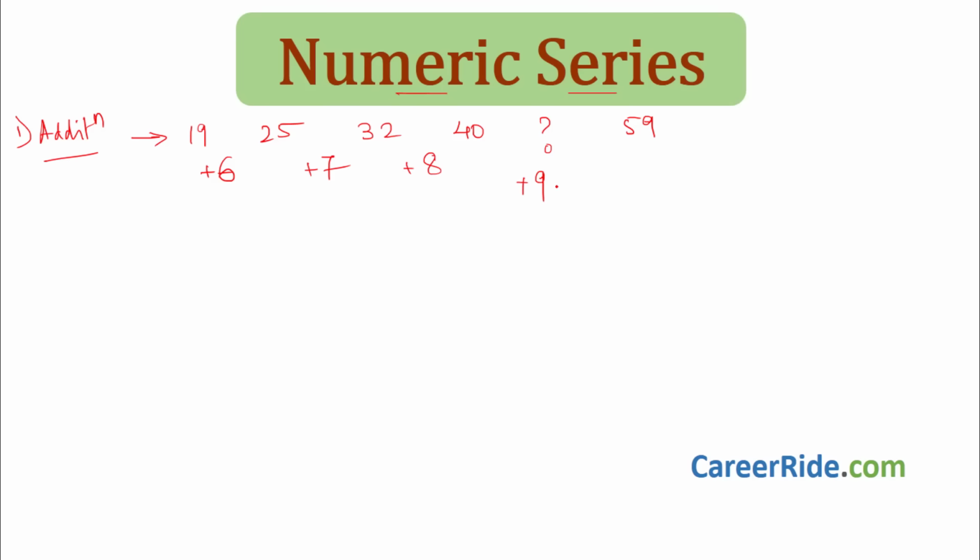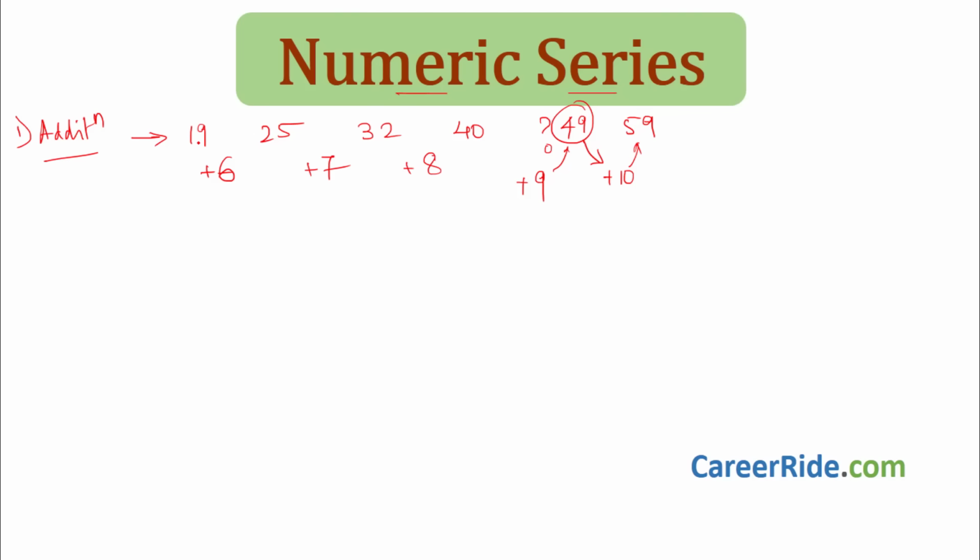Plus 9, okay. Then you will get some answer over here, and in that you will add 10 and you will get 59. So let's see whether we are right or not. 19 plus 6 is 25, plus 7 is 32, plus 8 is 40, plus 9 is 49, and 49 plus 10 is 59. So this series looks complete. It is following a pattern. First 6 is added, then 7, then 8. Such kind of series is an addition series, where things are just added, okay.